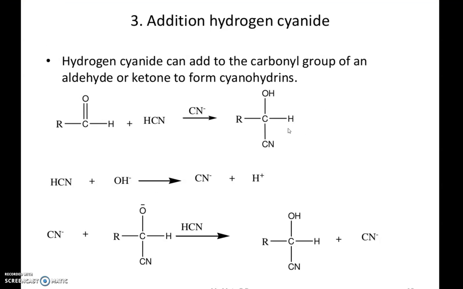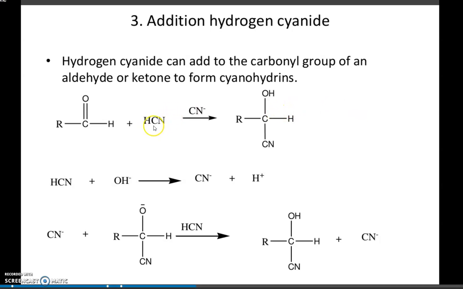Then addition of hydrogen cyanide. Hydrogen cyanide is the compound HCN, similarly H plus and CN minus. By a similar method, CN minus will attach to the carbon, so the bond shifts and we get O minus. To the O minus, hydrogen will attach. We get the compound cyanohydrin.